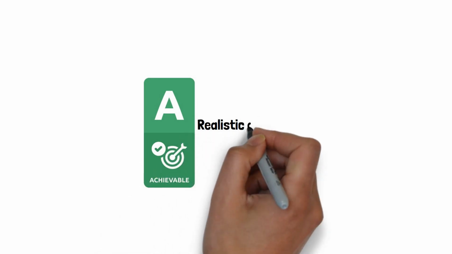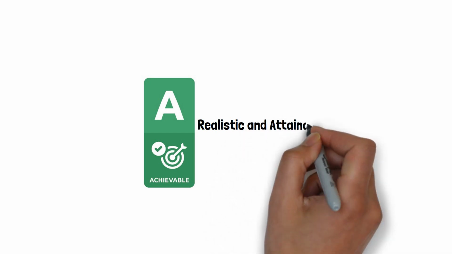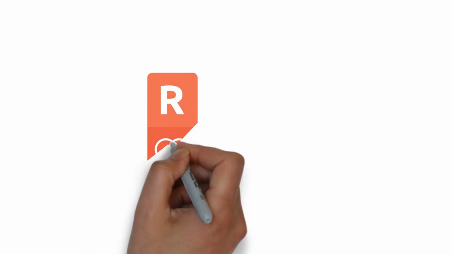The third step in setting a SMART goal is to make sure that it is achievable. An achievable goal is one that is realistic and attainable. When setting an achievable goal, it is important to answer the following questions. Is this goal something I can realistically achieve given my current resources and capabilities? What steps do I need to take to achieve this goal? By answering these questions, you can ensure that your goal is achievable and that you have a plan in place to achieve it.